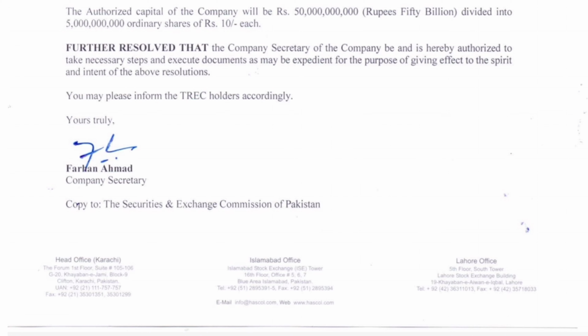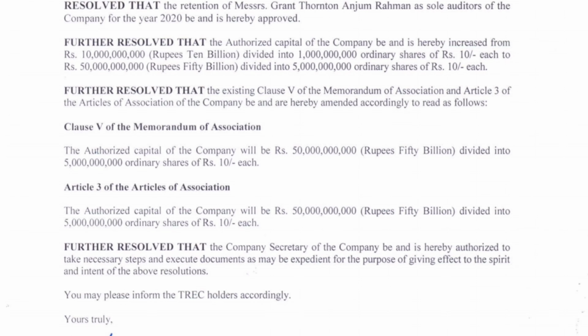So the first key point is that, as you can see, this is by way of a special resolution and not an ordinary one, like I had mentioned. When a company needs to make an alteration to the share capital, it must be by way of a special resolution and not an ordinary one.